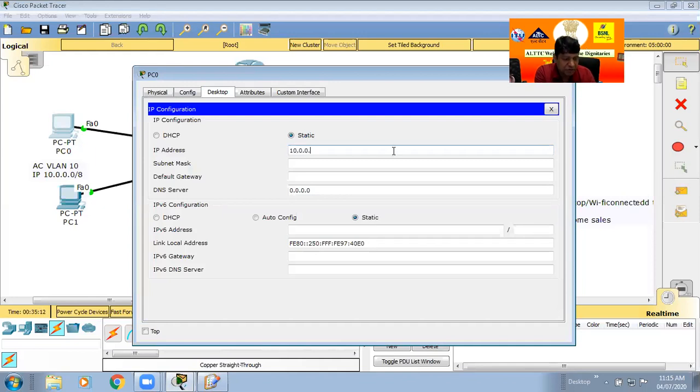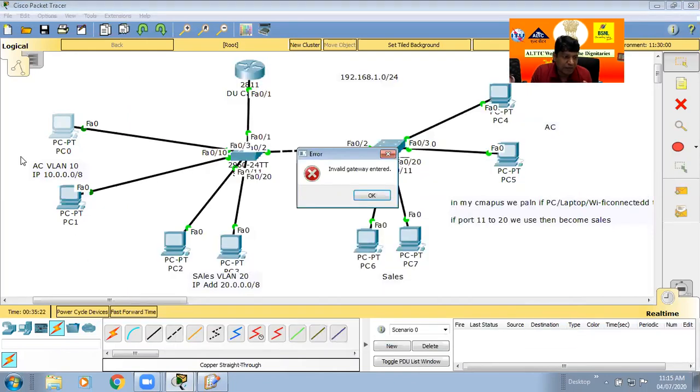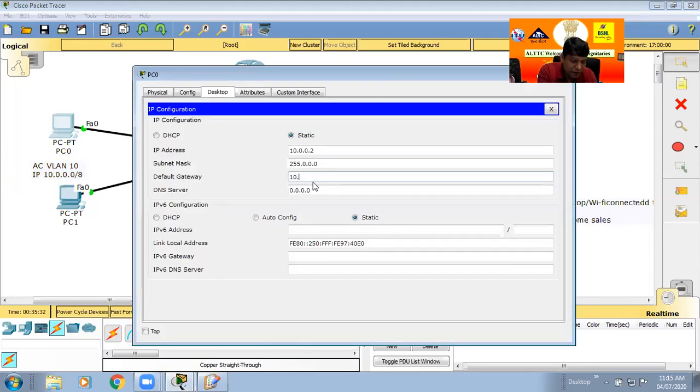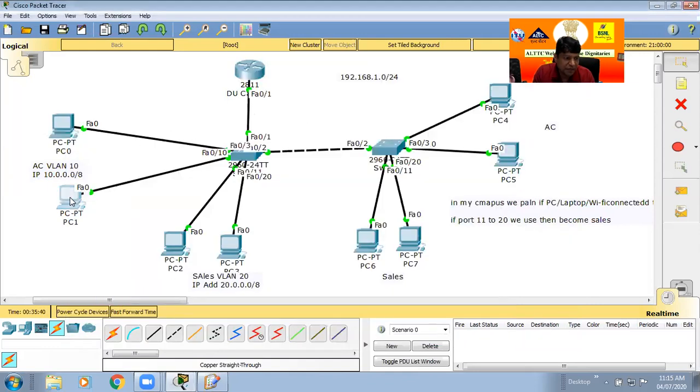So here I just plan 10.0.0.2. Each and every, because this is also one VLAN, meaning a LAN. Definitely one is the gateway. The whole campus is the LAN, so definitely there is a gateway. Now this is the VLAN, so definitely this is also a LAN, so definitely here is also one gateway. Okay, so now I put the gateway for all account PCs as 1. So now all account PCs must be allotted an IP.